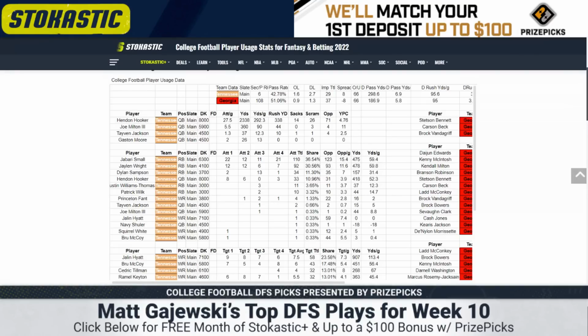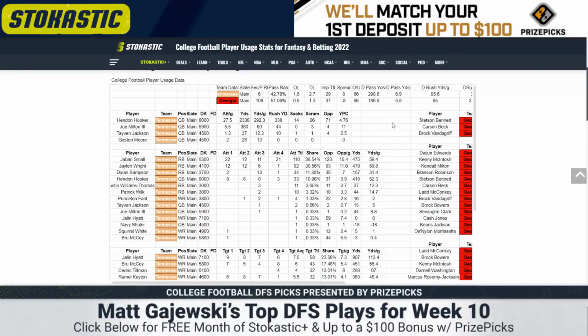Georgia's defense is largely untested. The best opponent they've faced outside of Oregon week 1, who they gave up a lot of yardage to, just Bo Nix threw a ton of interceptions, probably Missouri. I don't know. But Hendon Hooker has a clear ceiling. 8K's probably not expensive enough, even in a tough matchup.